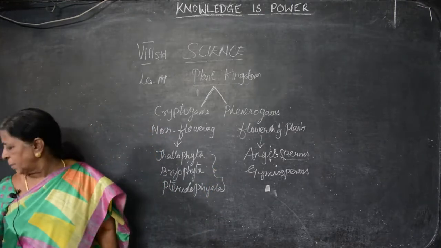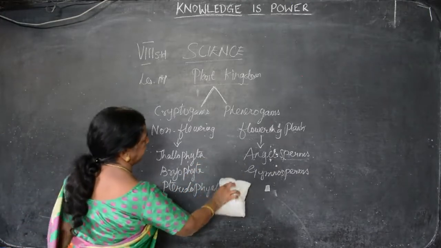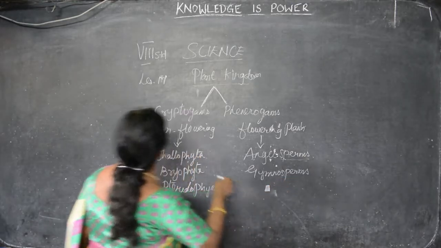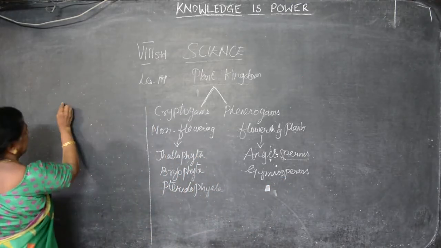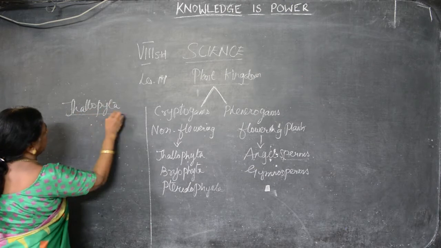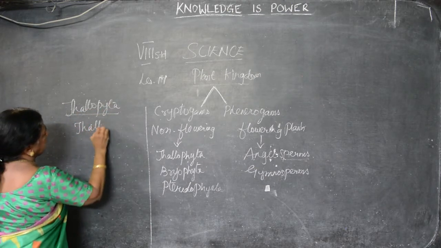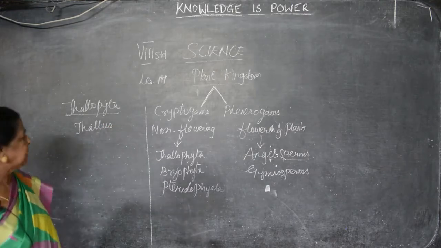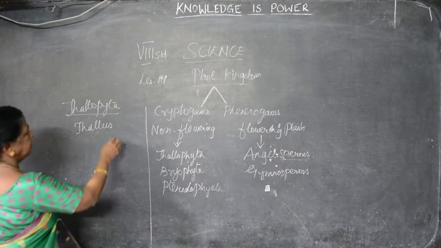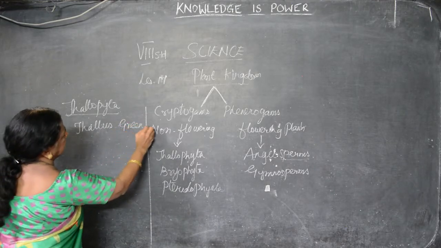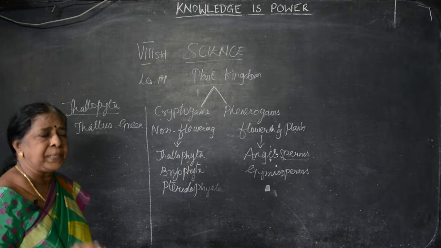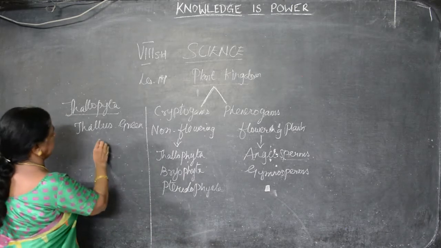Step by step they will show the improvement. First we will see what is Thalophyta. Thalo means thallus. The plant body is thallus. We got examples, we got preserved specimens in our lab, but in the next class I will show what are the Thalophyta. They are green plants. They are green because they have the green color pigment chlorophyll.